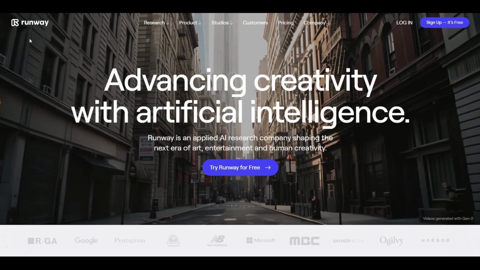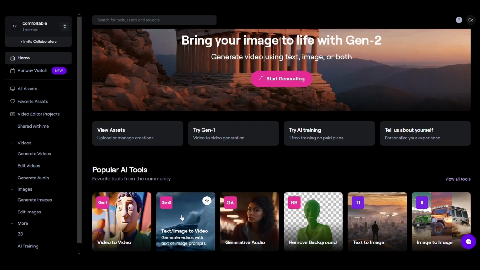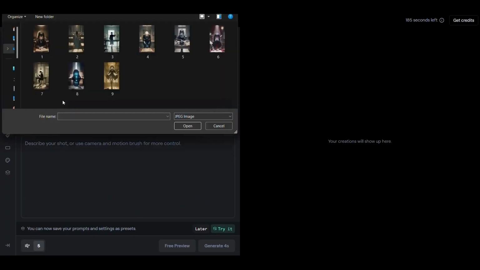We will be using Runway for this step. This website provides 105 seconds for free, and each video consumes 4 seconds. Okay, in this page click on Gen 2 and it will take you to this page. Then click Upload and upload your image.